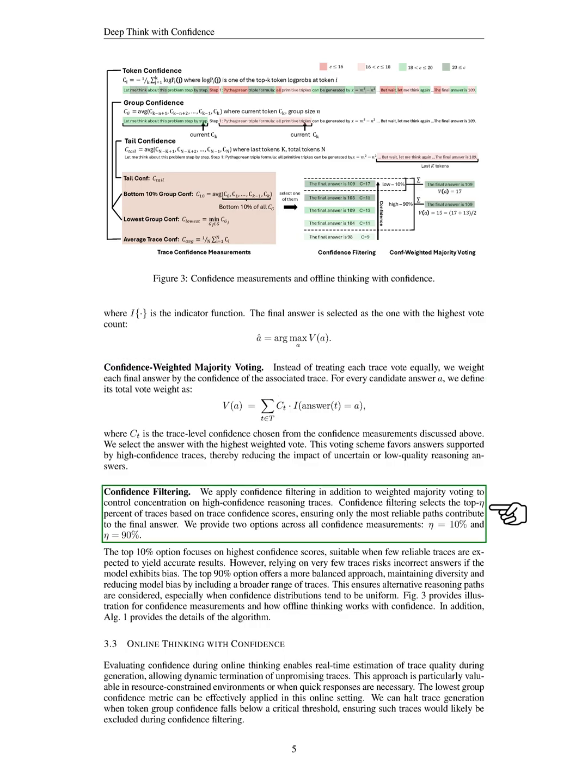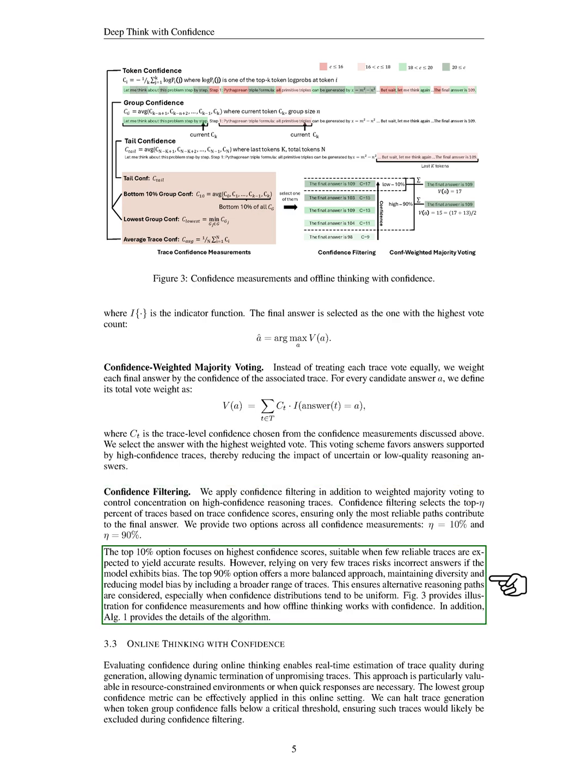Additionally, we implement confidence filtering alongside weighted majority voting to focus on high confidence reasoning traces. This filtering selects the top 10% of traces based on confidence scores, ensuring that only the most reliable paths influence the final answer. We offer two options: the top 10% for scenarios with few reliable traces and the top 90% for a more balanced approach that includes a wider range of traces, reducing bias and considering alternative reasoning paths. Overall, we illustrate how these confidence measurements work in offline thinking and provide algorithmic details for implementation.